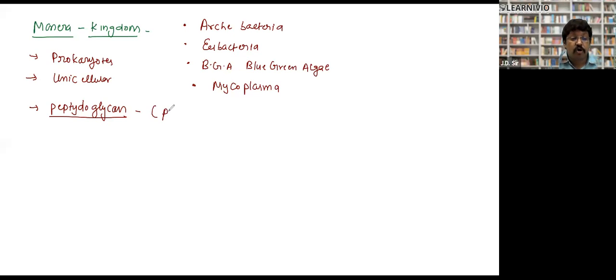So that is a combination of protein plus sugar. In bacteria, the cell wall is not made up of cellulose. In plants, the cell wall is made up of cellulose. But in bacteria, it's made up of something different, that is peptidoglycan.